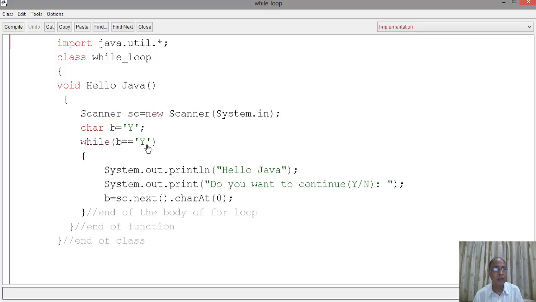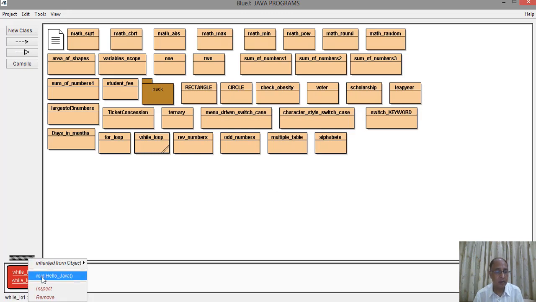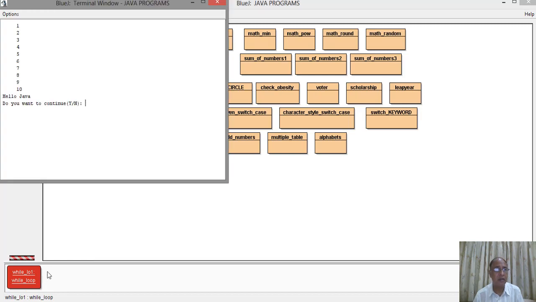This is a while loop. Now this is a program which I have already written for you, and this program will perform till the user wants it, till we want it. As soon as we say no, the computer will stop. So we will compile this program. After compilation, we will close this program. We will make the object. After making an object, we will perform the function void hello Java, and it will print hello Java,